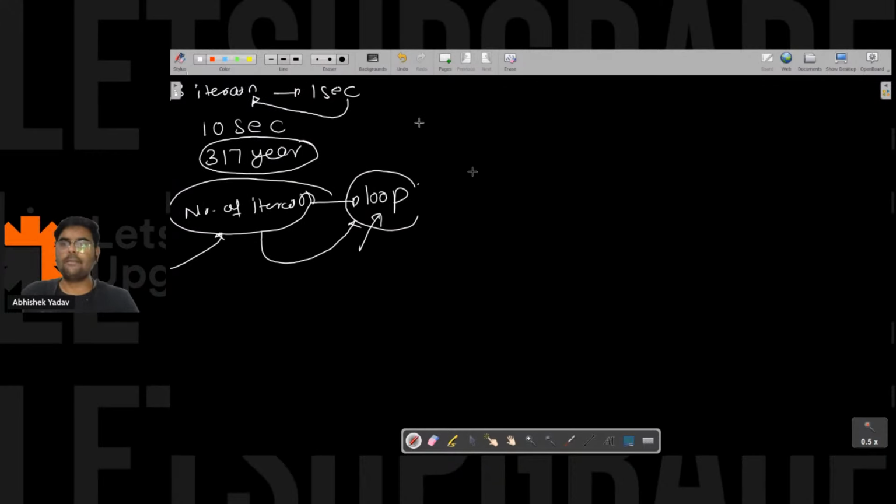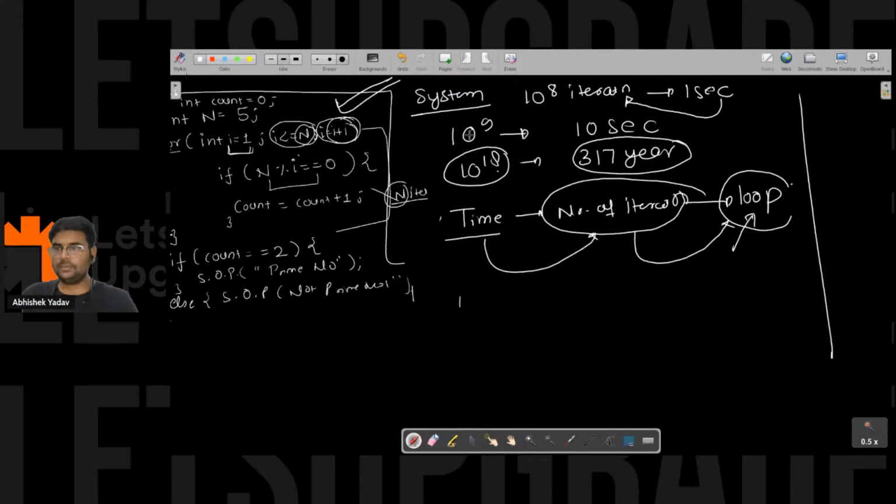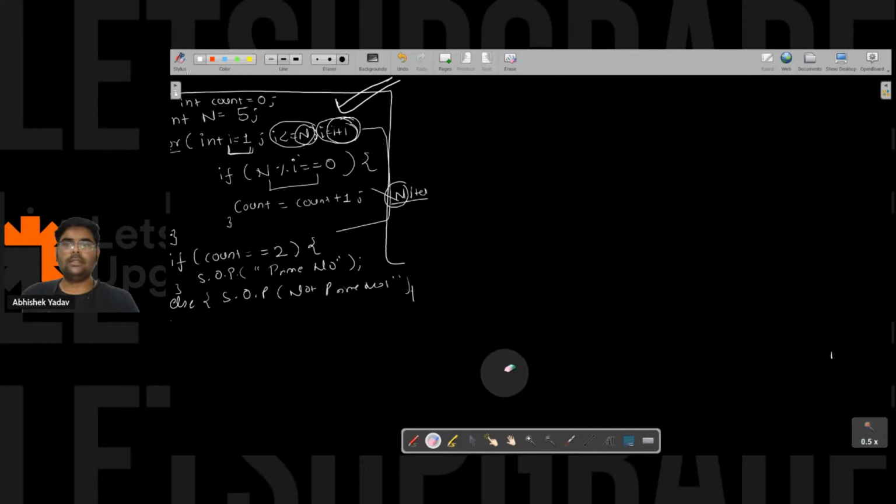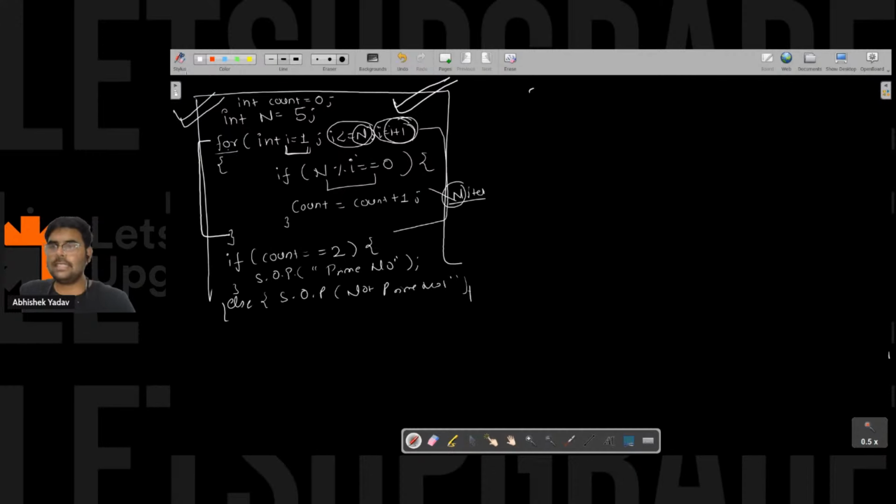Let's take one example here. So let's take the example of 24. In 24, just use break when the number is divisible and print the number is not prime, and use n by 2, so it will take less.